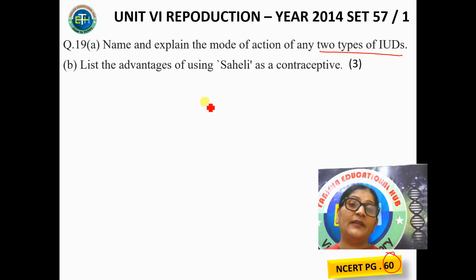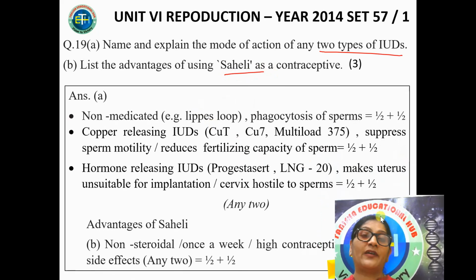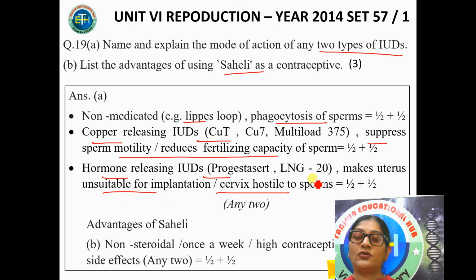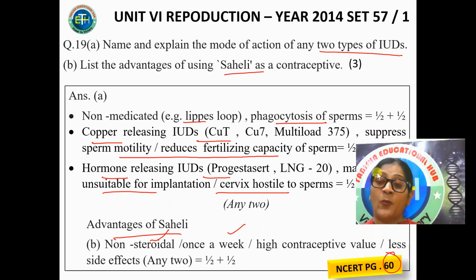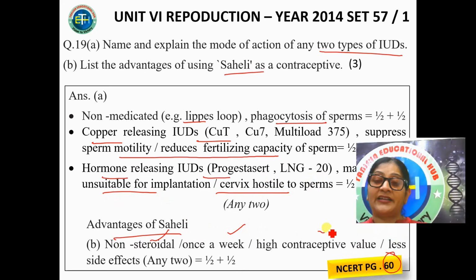You know there are 3 types of IUD, and then you had to give the advantage of Saheli. So there are 3 types of IUD: non-medicated, copper releasing, hormone releasing. There's an example for each one of them and how they work. Phagocytosis of sperm, they suppress sperm motility and reduce the fertilizing capacity of the sperm, and this makes the uterus and the cervix unsuitable for implantation. What is the advantage of Saheli? It is non-steroidal, once in a week. Besides that, 2 more points are there in your NCERT page 60. It has high contraceptive value and less side effects. Of the 4 points given in your NCERT, you had to write any 2.